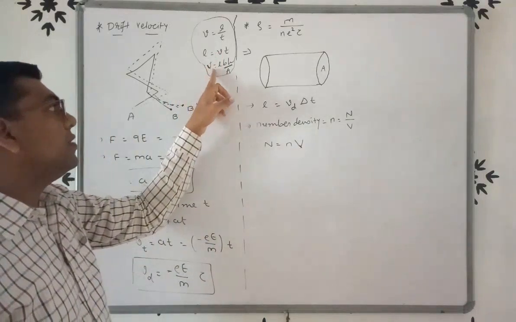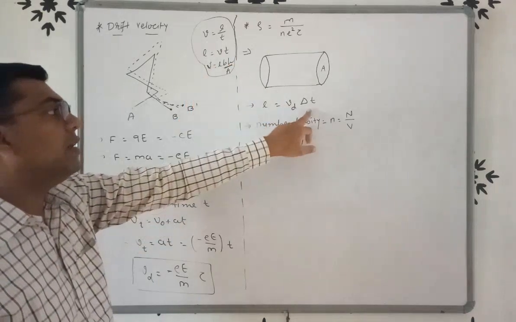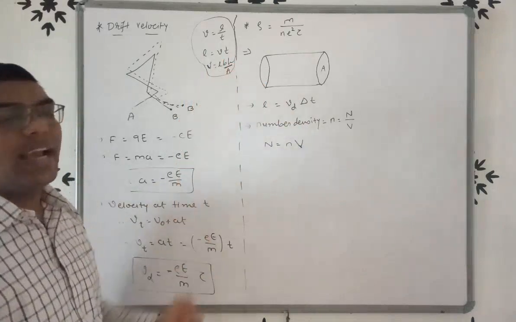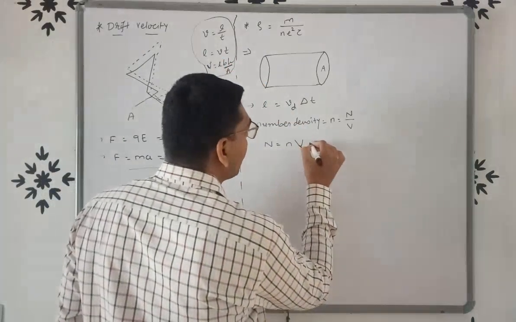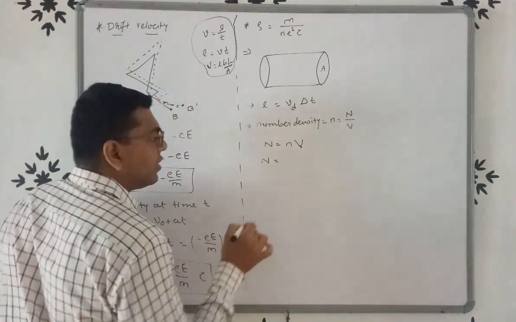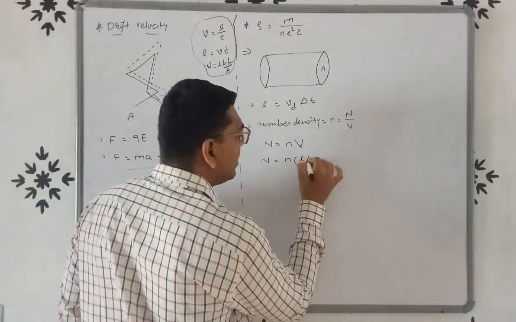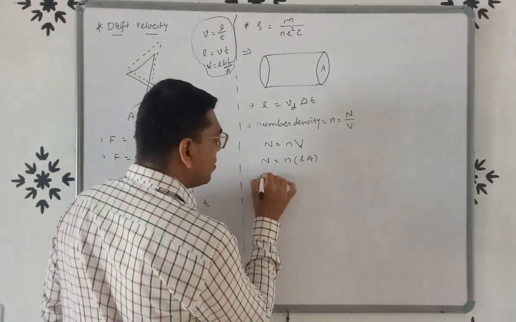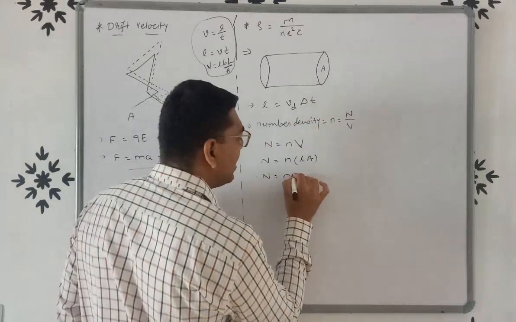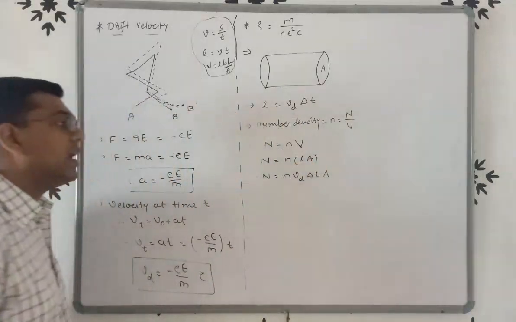Again, friends, volume V is equal to LBH. We know the value of length, Vd into delta t. So instead of breadth and height, we write area A. So capital N, that means the number of electrons, is equal to small n into volume, length into area A. So capital N is equal to small n into Vd into delta t into A.